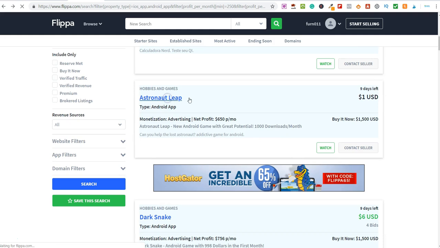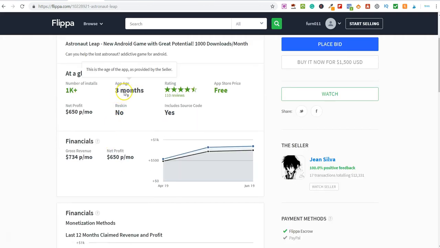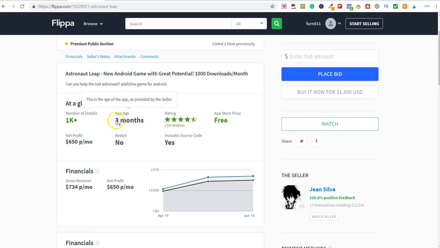I once found one which has been on the marketplace for a while. So look at this one. This is a pretty decent one. It's been in the marketplace for 3 months. So this is pretty good. You can see here it started out at $482. It then went to $720, and then it went up to $749. So this has been out for 3 months, and you can see it's had a steady-ish increase in profit. The number of installs is 1,000.